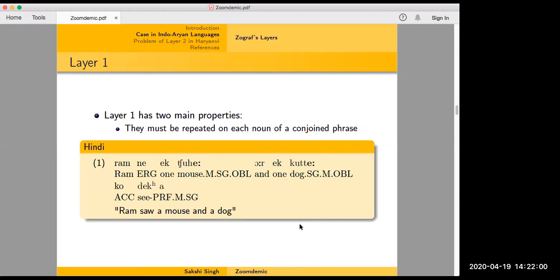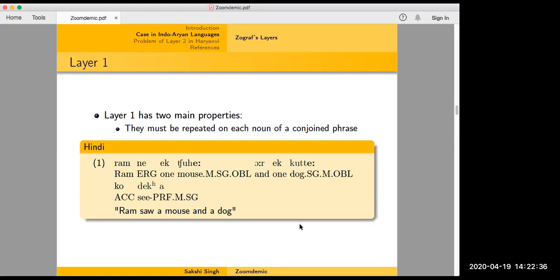So I was wondering, in this "Ram ne ek चूहे और एक कुत्ते को देखा", you're talking about one composite event, right? Yes, I should have mentioned that. If I say "ek चूहे को और एक कुत्ते को देखा", it means that they might have been seen separately and not together, or necessarily two seeing events? Not necessarily. I can have them together also.